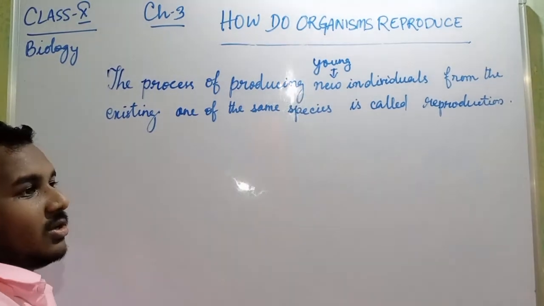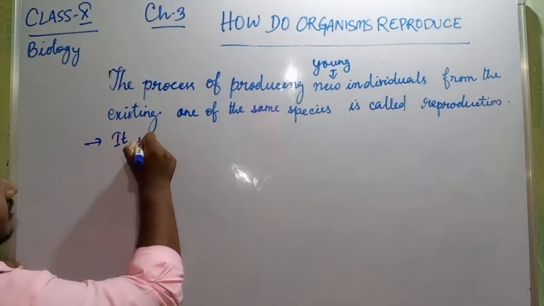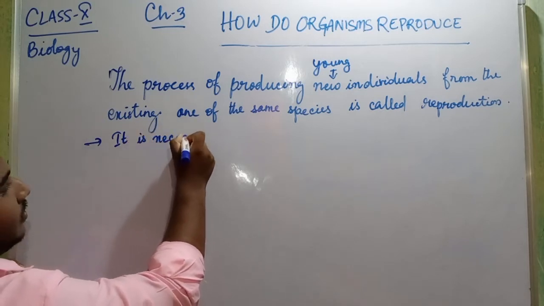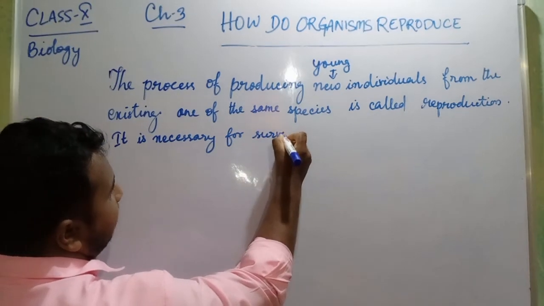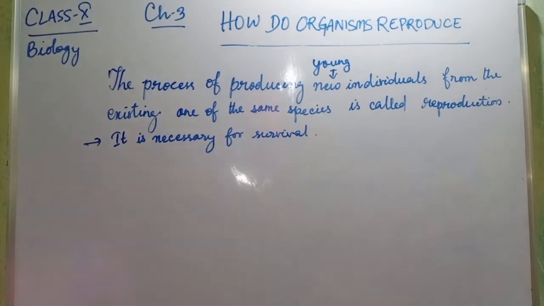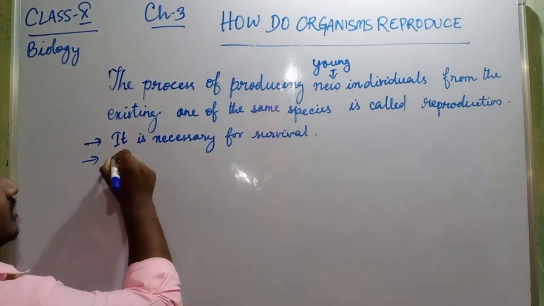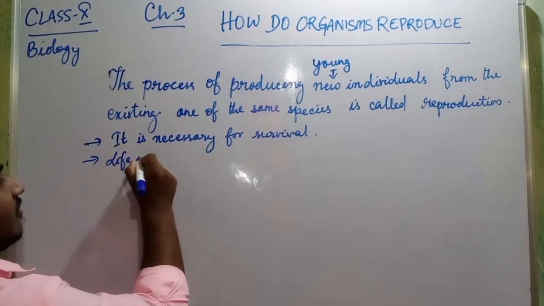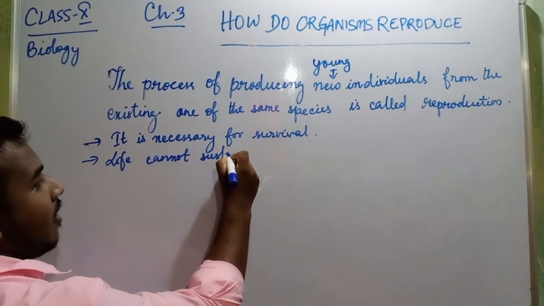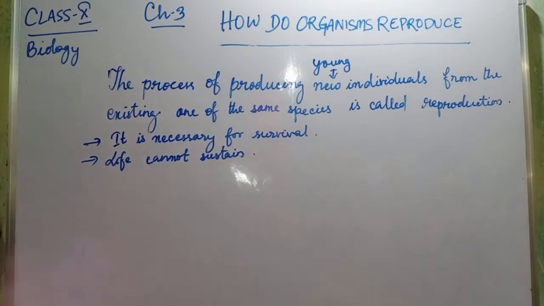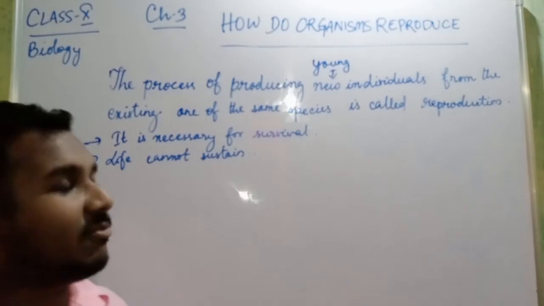Okay, why is reproduction necessary? It is necessary for survival. Without this, life is not possible. Life cannot sustain. Without this, life cannot sustain, meaning from one generation to another generation life will not go.